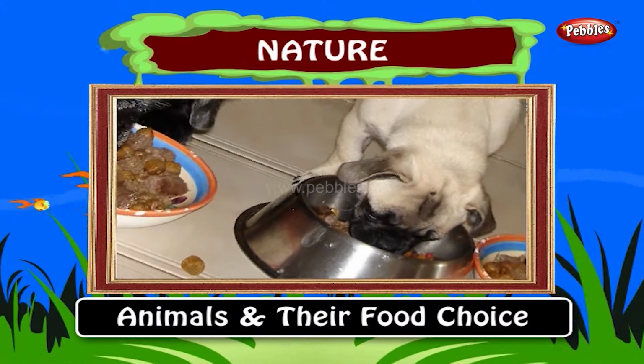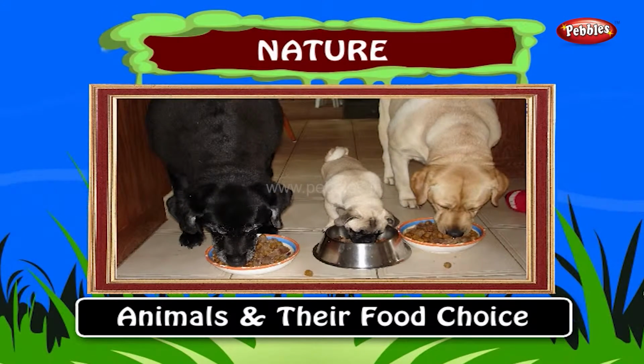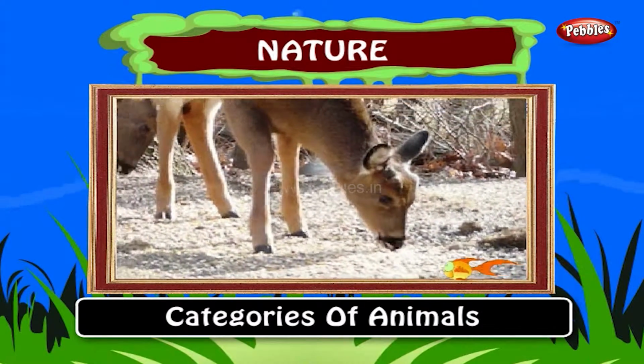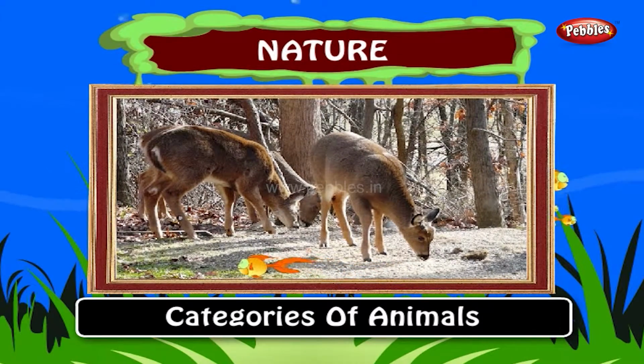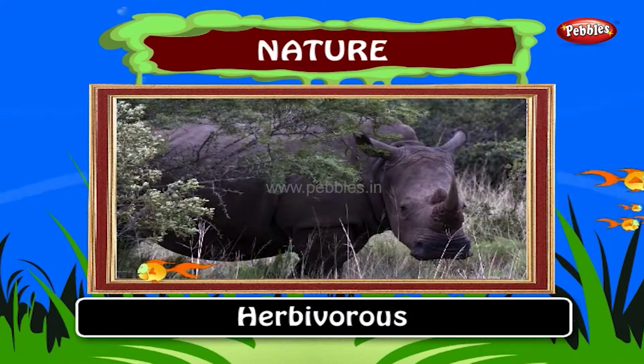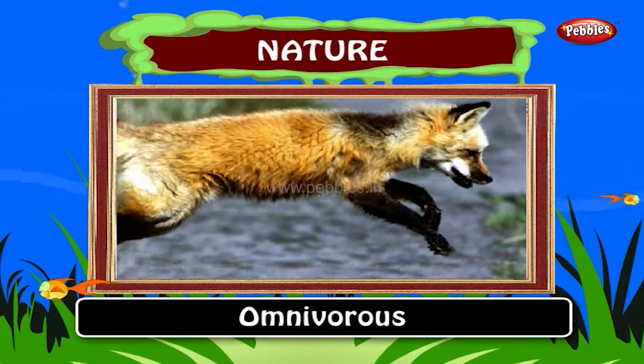Kids, do you know even animals have their food choice? Animals are classified into three categories according to their food choice. They are herbivore, carnivore, and omnivore.